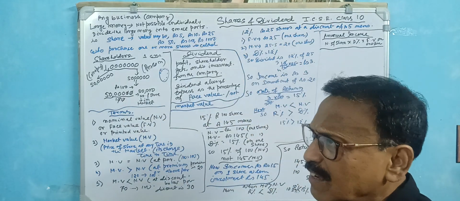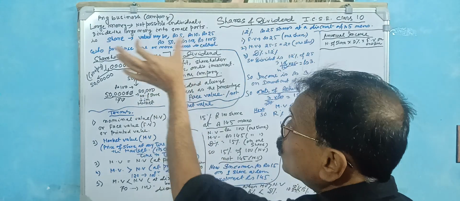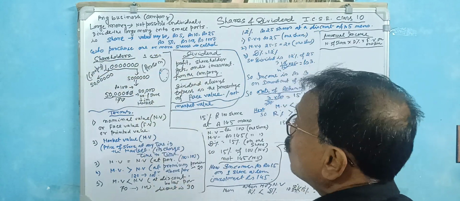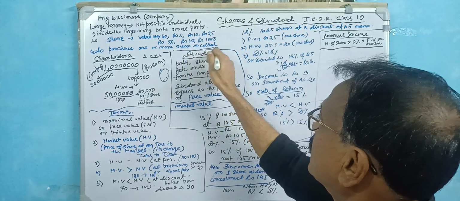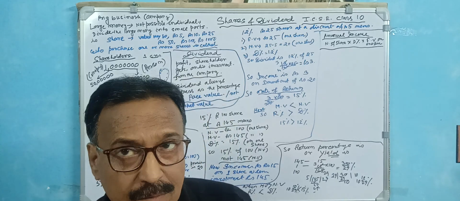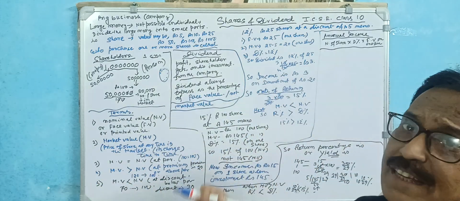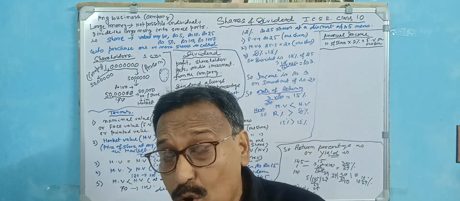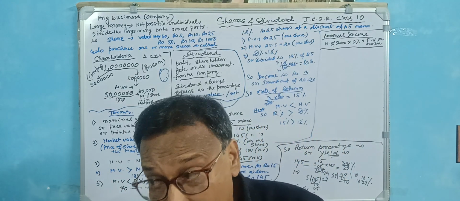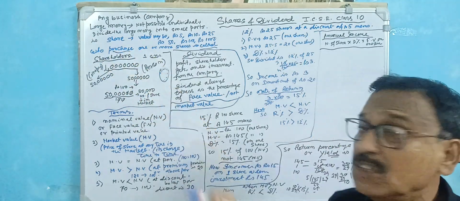Those who purchase one or more shares are called shareholders. If one share is worth 100 and you buy a share or a number of shares, you are a shareholder. The person who purchased the share is called the shareholder.